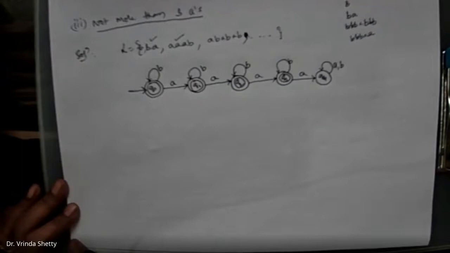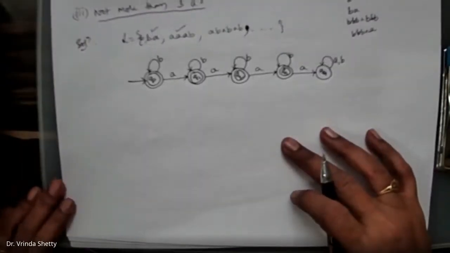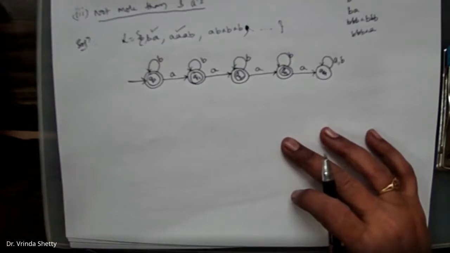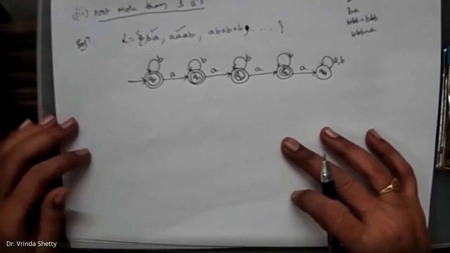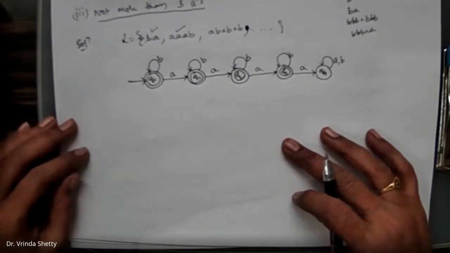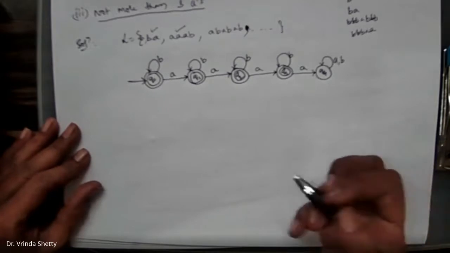So when there is no restriction on the number of B's, any number of B's or any number of A's, that is 0 or more, we'll put a self loop. If 1 or more is there, then there should be a transition from one state to another state. Now this is done.